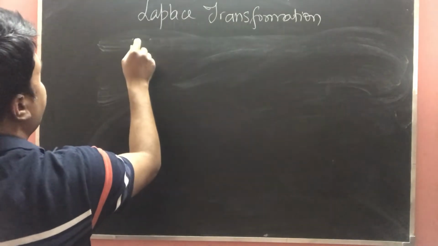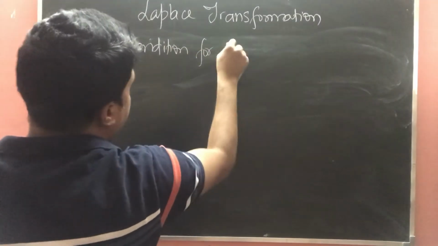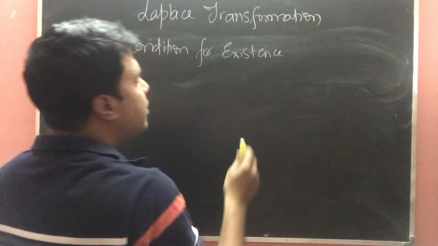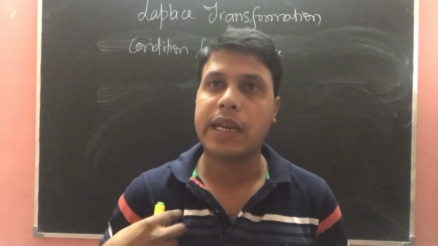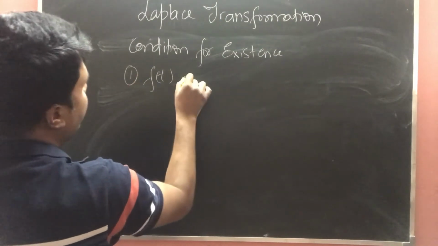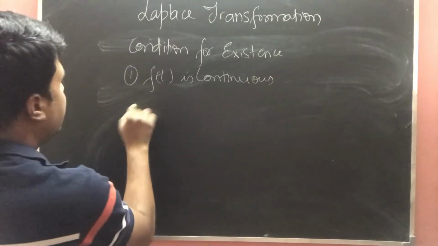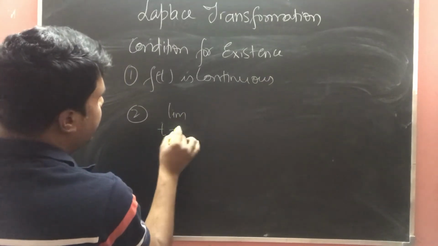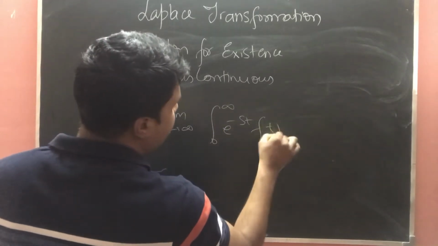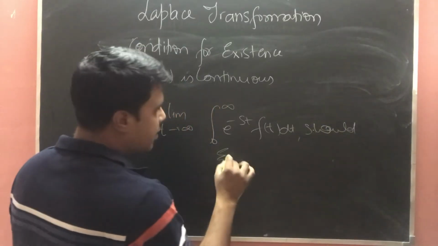So what is the condition for existence? First condition is that f(t) is continuous. And second, the limit as t tends to infinity of the integral from 0 to infinity of e power minus st f(t) dt should exist.